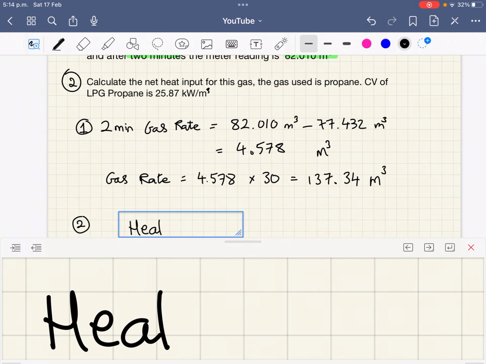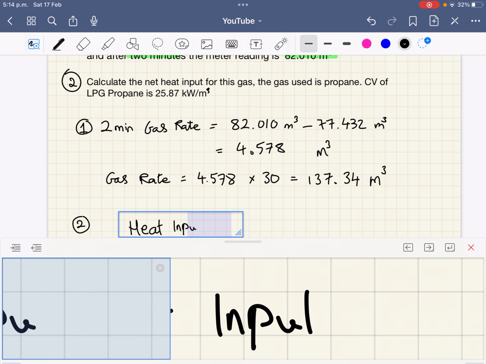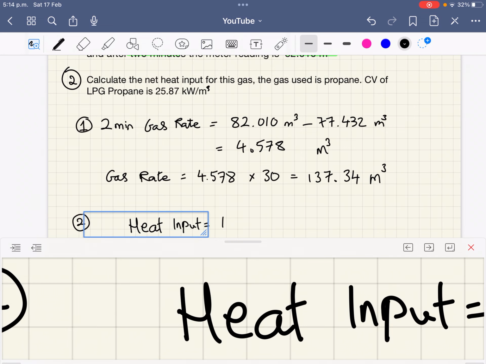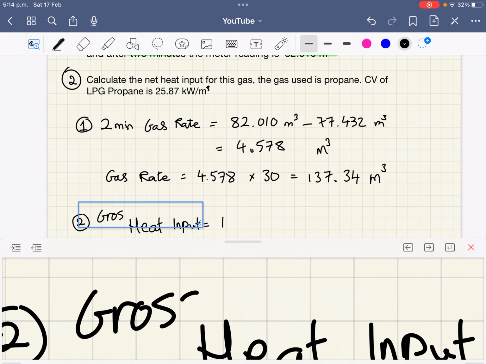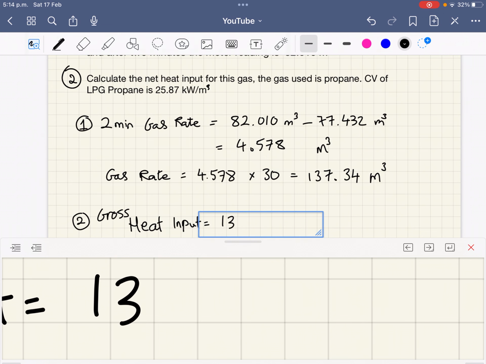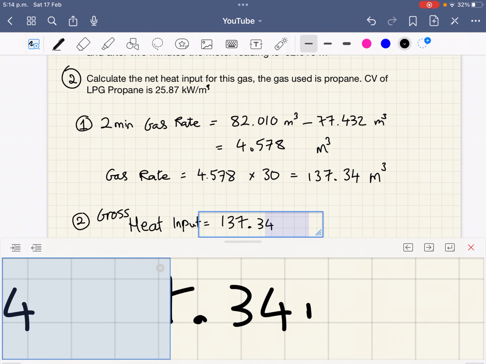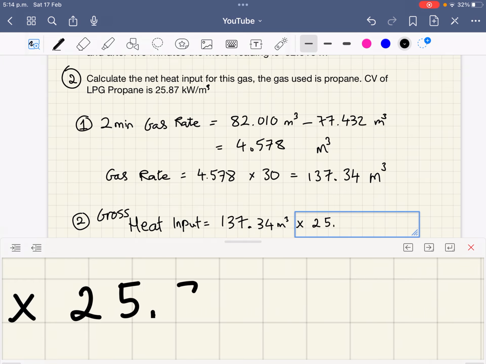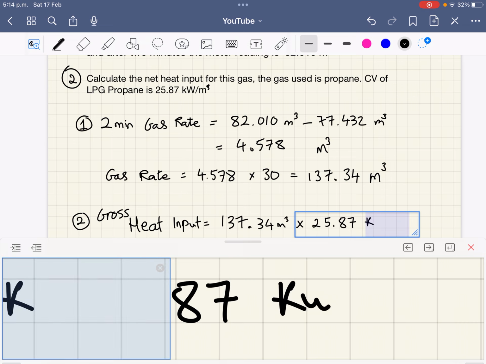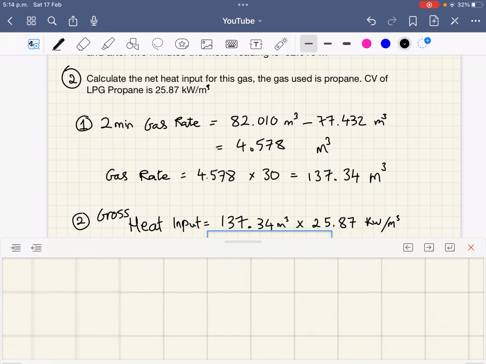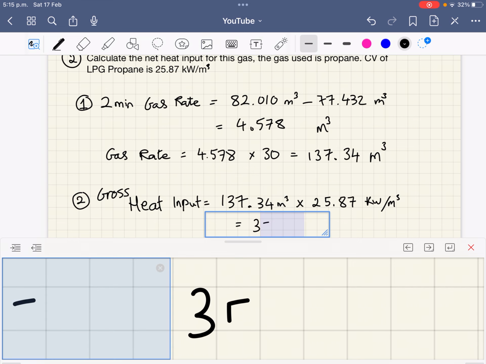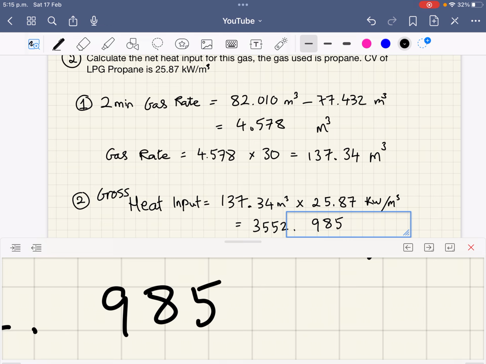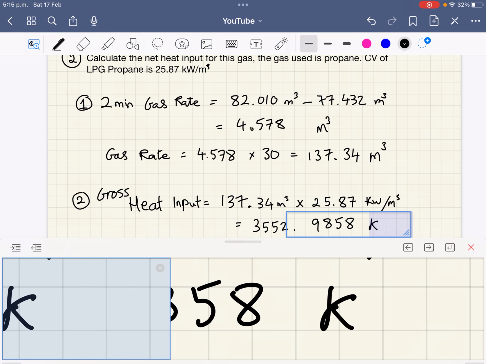So heat input is, this is actually your gross heat input. I could add that there. Gross heat input, 137.34 meters cubed multiply by 25.87 kilowatts per meters cubed is 3552.9858, and that's kilowatts.